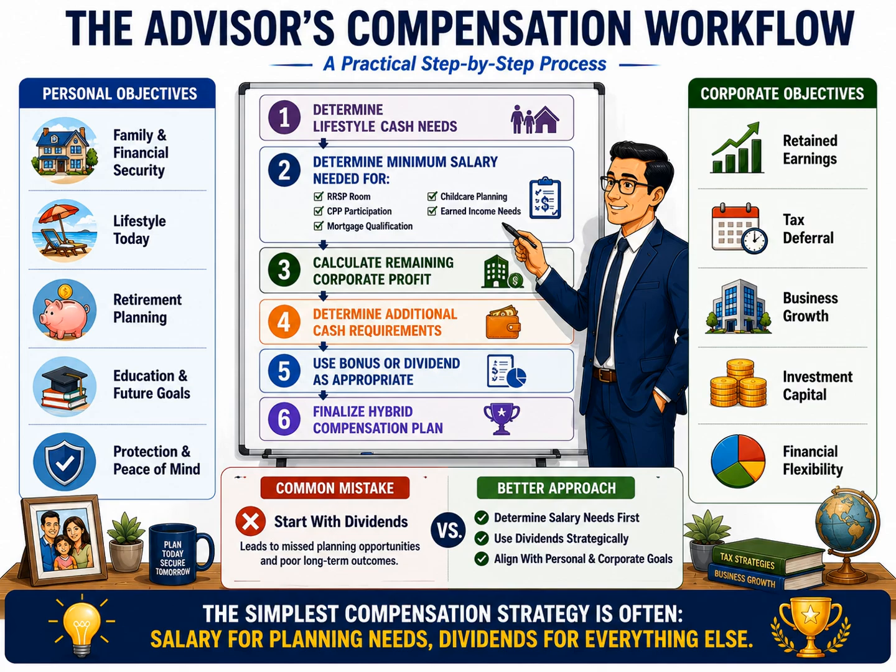Notice the section at the bottom comparing a common mistake with a better approach. A common mistake is starting with dividends simply because they appear attractive from a tax perspective. The better approach is to determine salary needs first, then use dividends strategically after those planning objectives have been addressed. This creates a compensation strategy that aligns both personal and corporate goals.